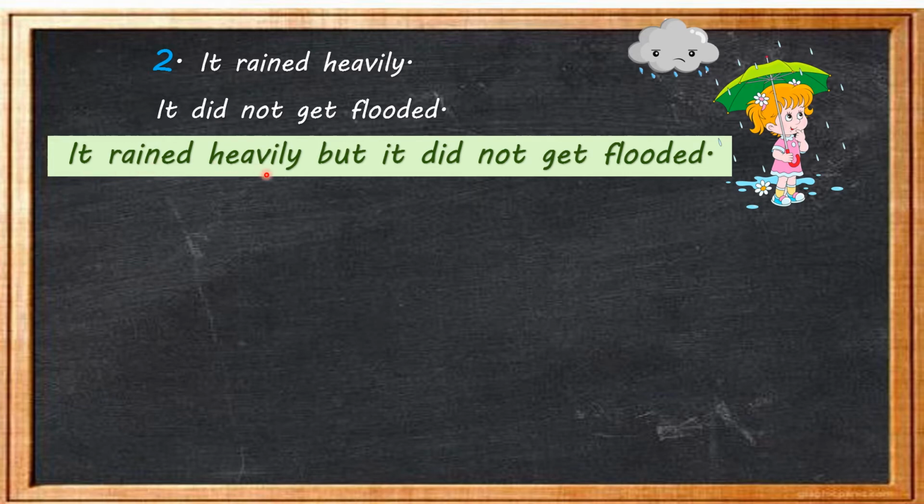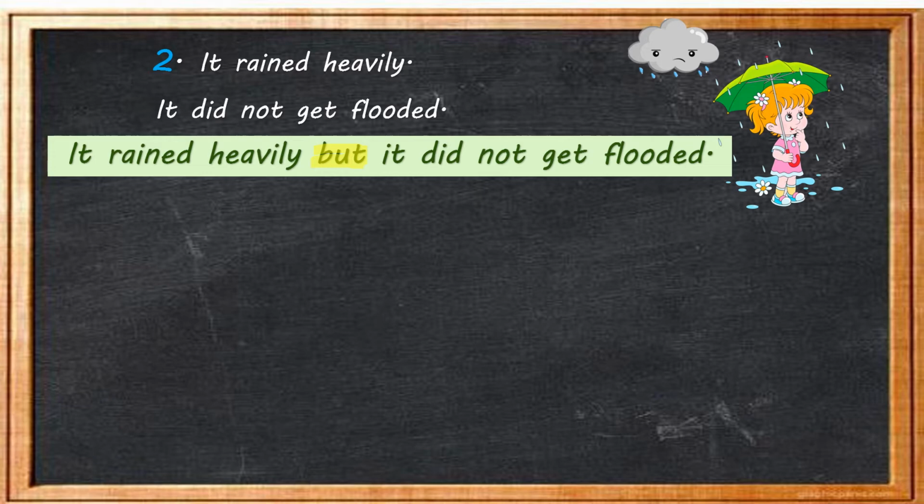It rained heavily, but it did not get flooded. The word which is joining both the sentences is but. But is the conjunction which is joining two sentences here. What kind of sentences? Sentences which have different ideas, opposite to each other.